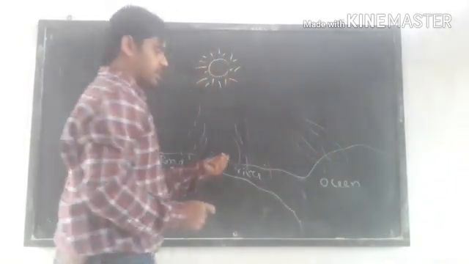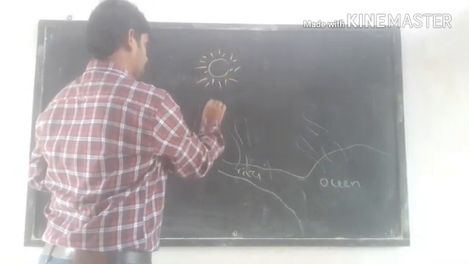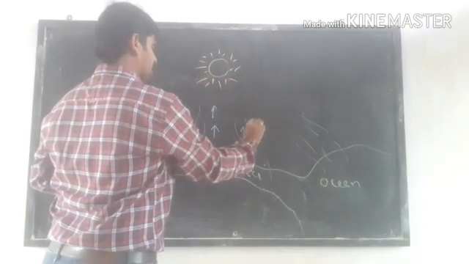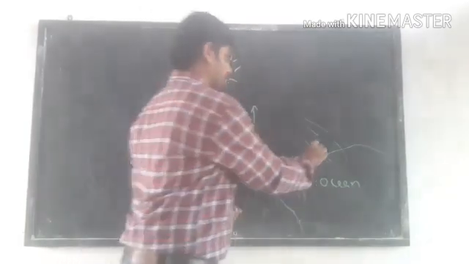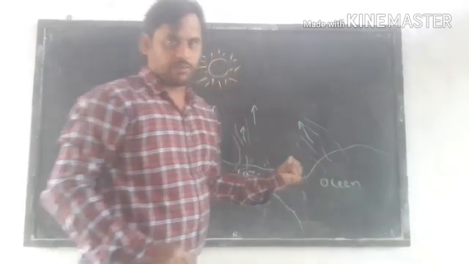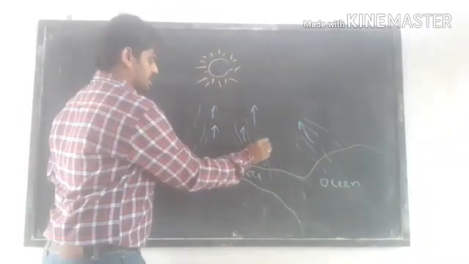When the water molecules get heated up, the vapor moves up. The liquid water becomes gaseous form.